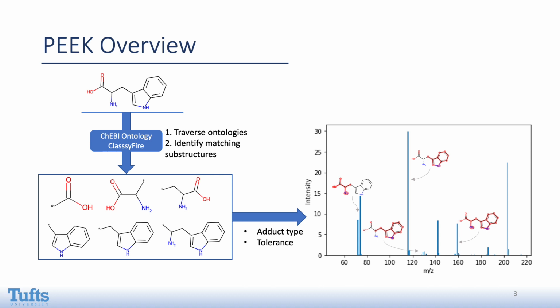In a high-level overview, Peak traverses the ontologies by looking up the input molecule in both ontologies. From there, a set of molecules that are structurally related to the input molecule is returned. Then, from that set, Peak identifies molecules that match any substructure of the target molecule. These matching substructures are shown in the box. Finally, with a user-defined adduct type and tolerance, Peak labels the mass spectra peaks by highlighting the section of the molecule that produced the peak.